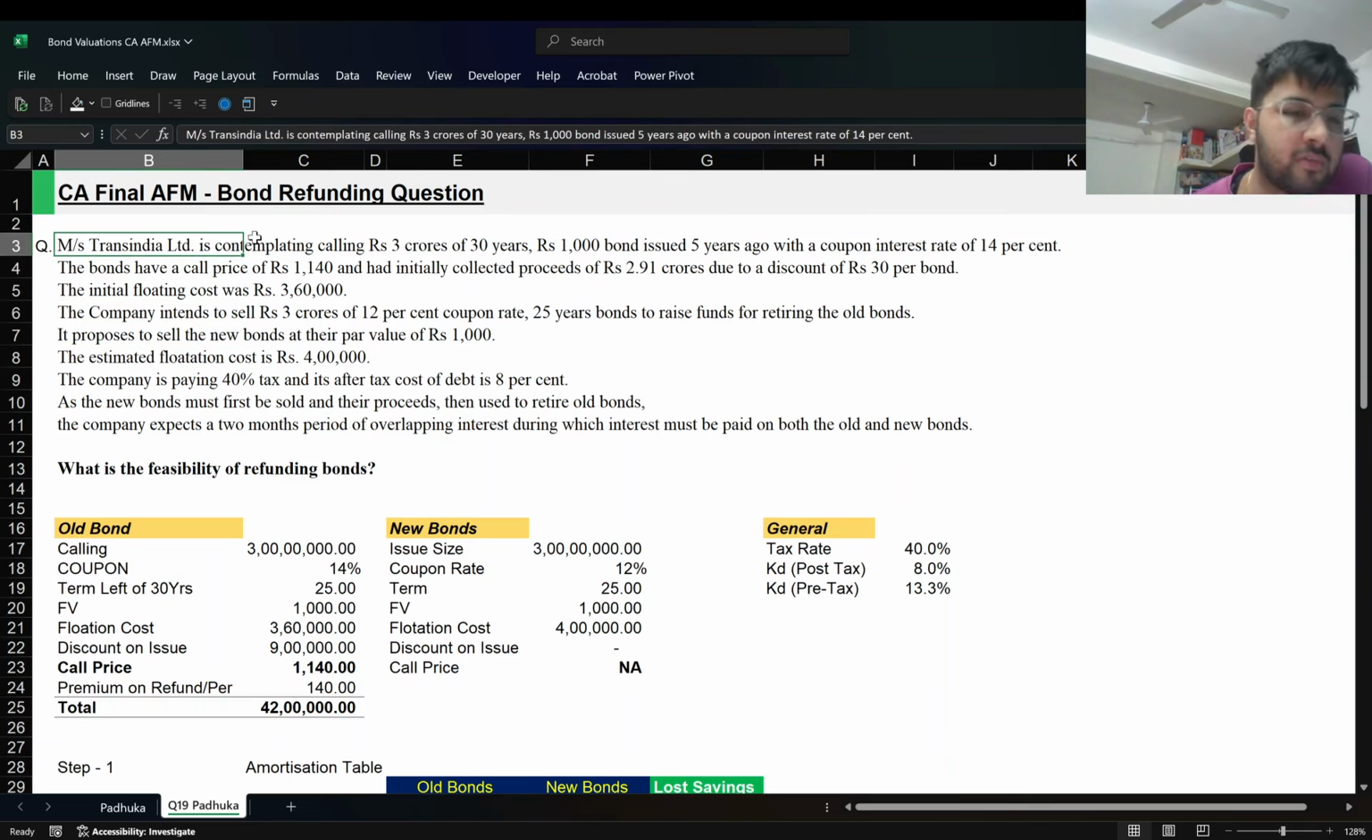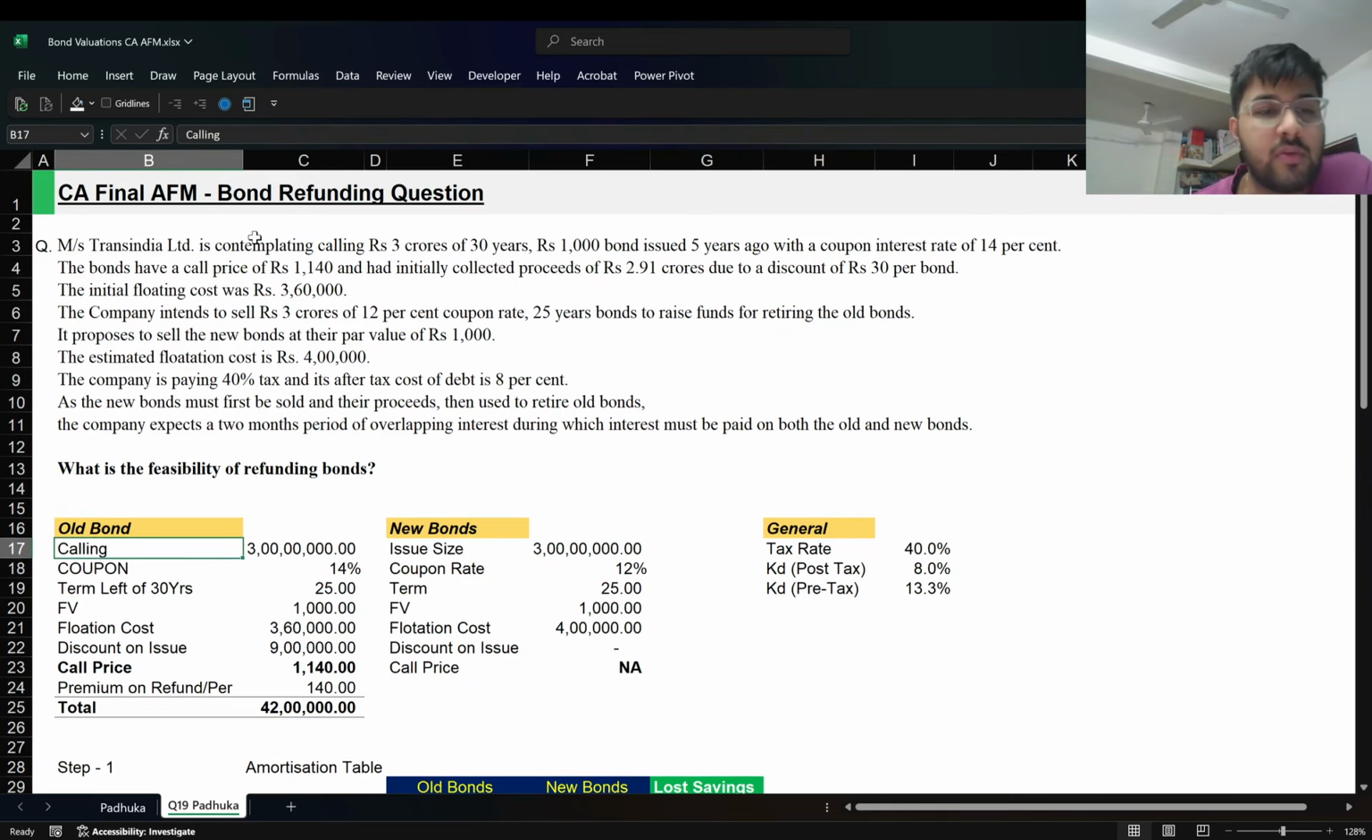The question is from PADHUKA, question number 19, and I think it was in CA final November 2018, and in the RTPs and MTPs as well somewhere in the recent SFM papers, not the AFM. However, let's begin. The first thing the question states is that there is a company, Trans India Limited, that is contemplating calling its 3 crore rupee of 30 years rupee 1000 bonds issued 5 years ago with a coupon interest rate of 14%. So there is a lot of information.